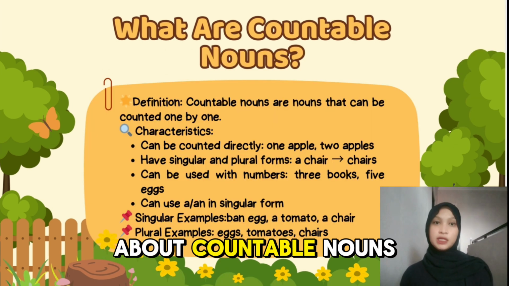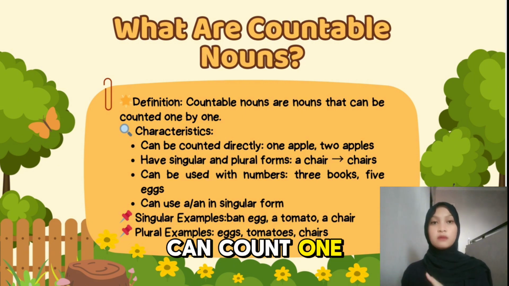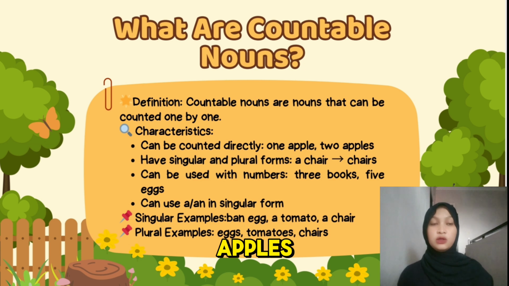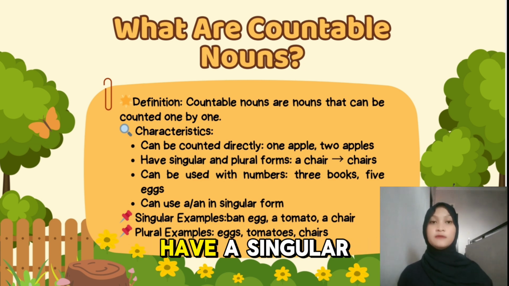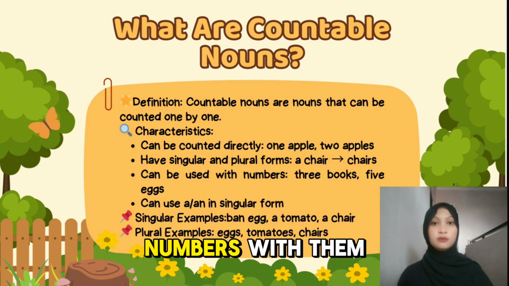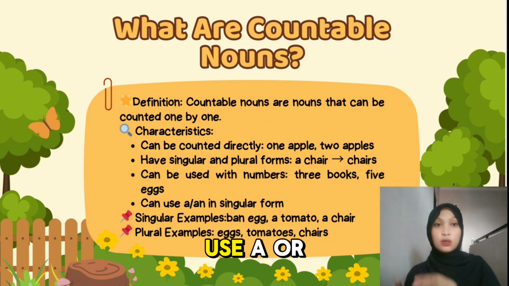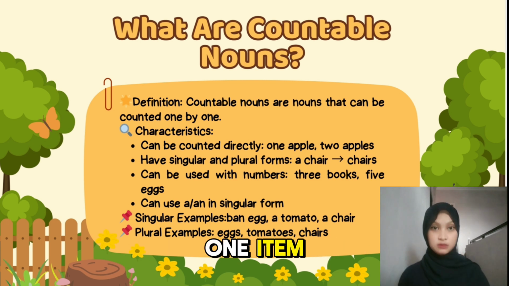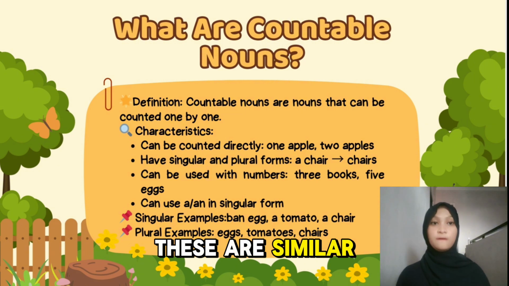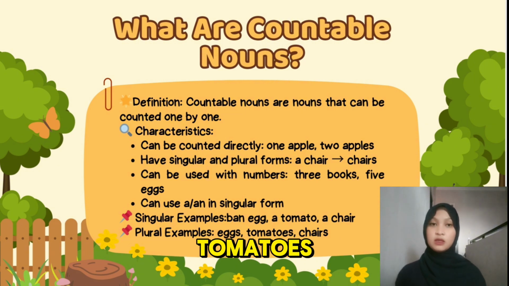Now let's talk about countable nouns. What are they? Countable nouns are nouns that you can count one by one. For example, one apple, two apples, three apples. You can count them. These nouns usually have singular and plural forms. One chair, two chairs. You can use numbers with them, like three books, five eggs, and you can also use a or an when you are talking about just one item. For example, an egg, a tomato, a chair.